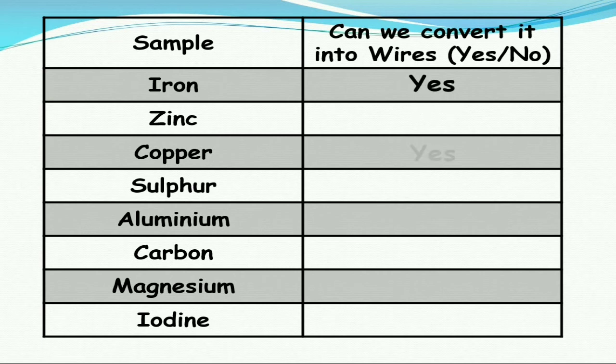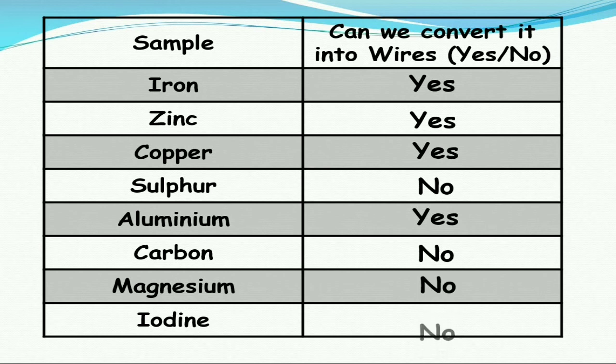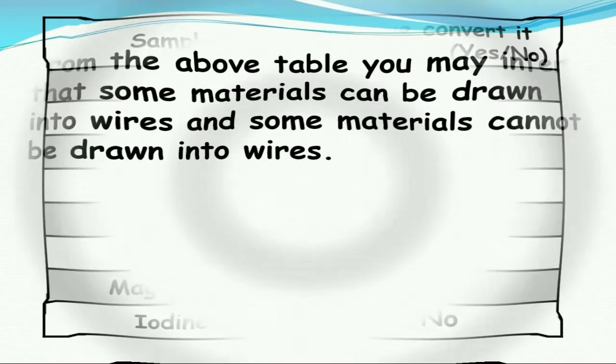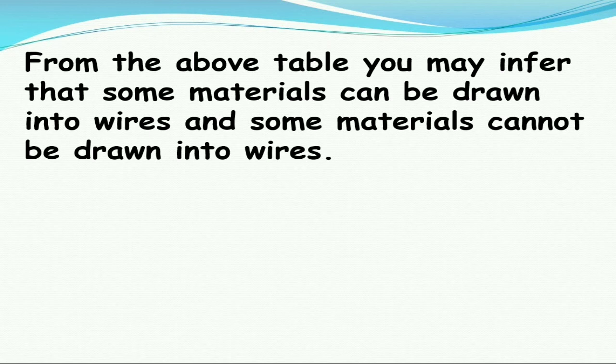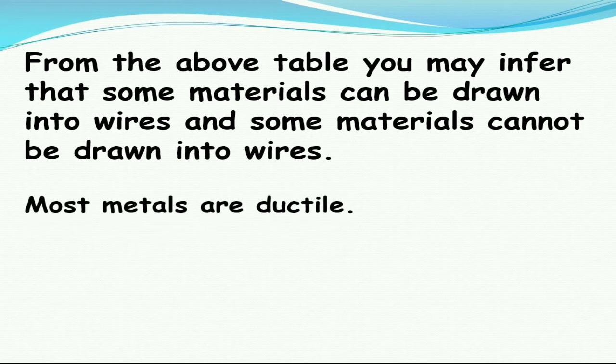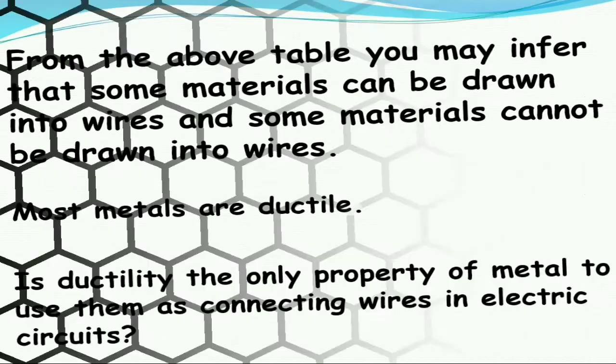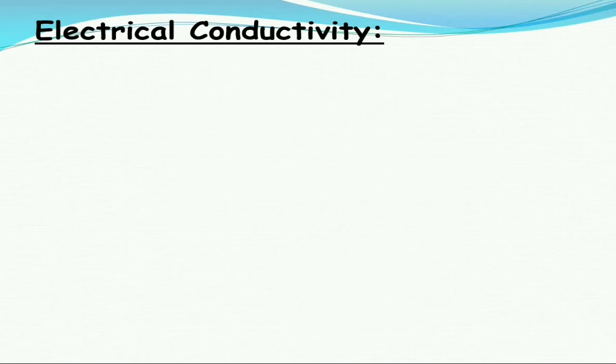Iron can be converted into wires. Zinc, copper and aluminium can be converted into wires, and the remaining we are unable to convert into wires. From the above table you may infer that some materials can be drawn into wires and some cannot. Most metals are ductile in nature, meaning they can be drawn into wires.